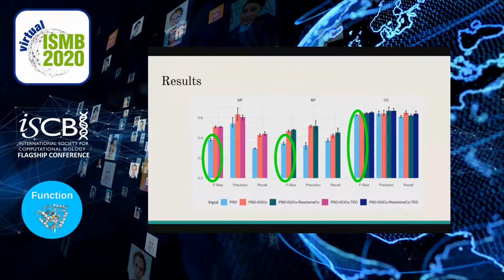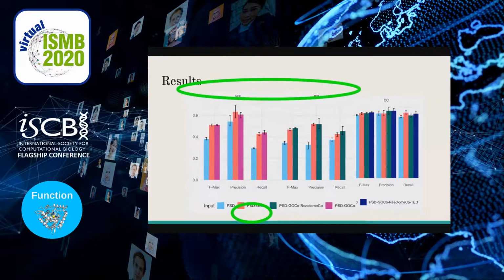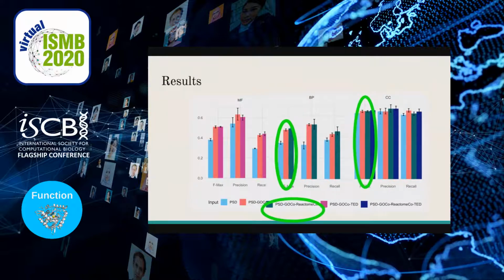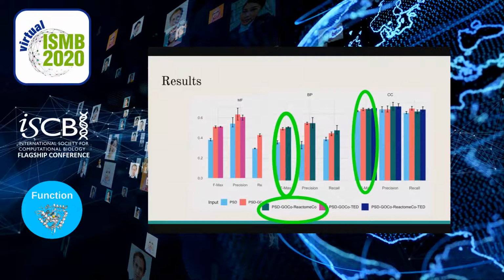We also found that when sequence data was integrated with information of annotations co-occurrence in the other ontologies, the performance scores were improved mainly for molecular functions and biological processes predictions. In addition, when Reactome was also considered as input, the F measure was improved for biological process and cellular components prediction.